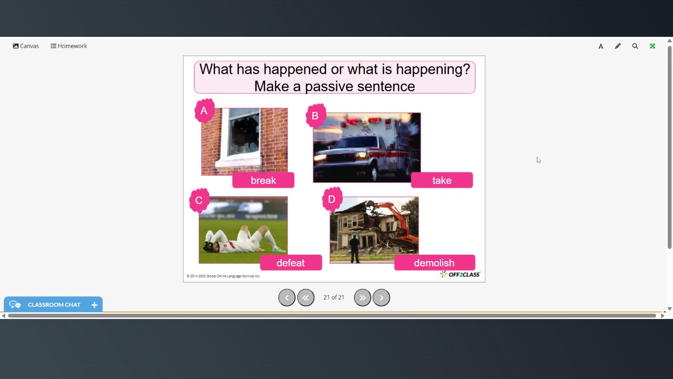So now see if you can make some passive sentences describing these pictures, and you can share those in the comments if you'd like to just start some discussion.